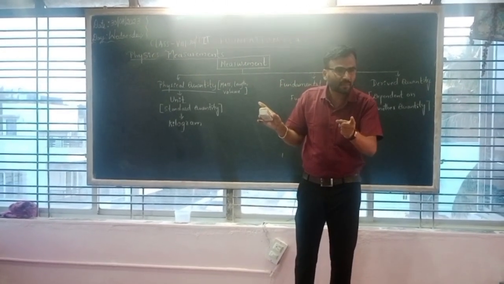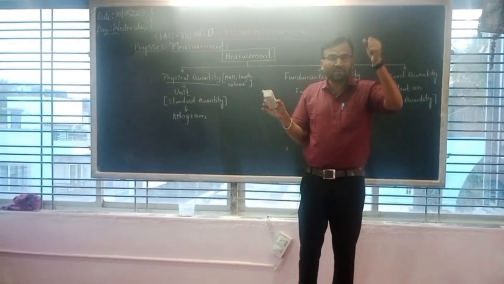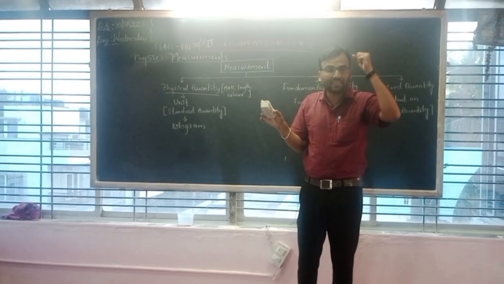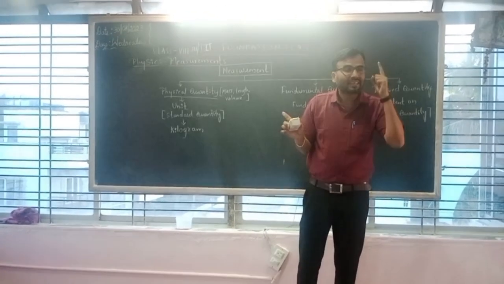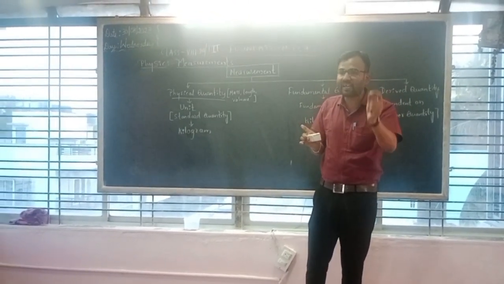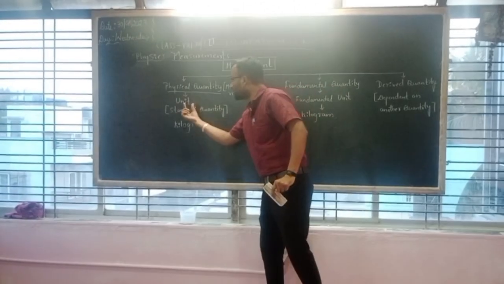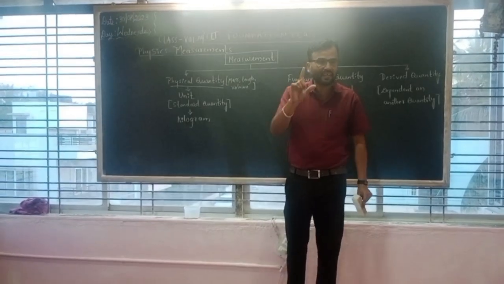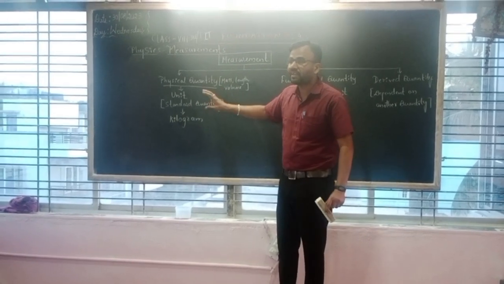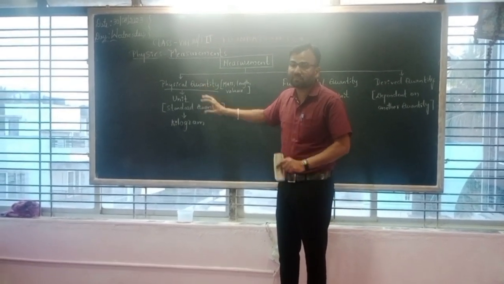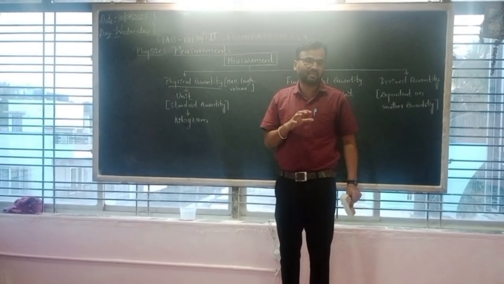So we need one standard physical quantity. That standard physical quantity is known as a unit. Is that clear, students? This is a very interesting concept in this measurement chapter.